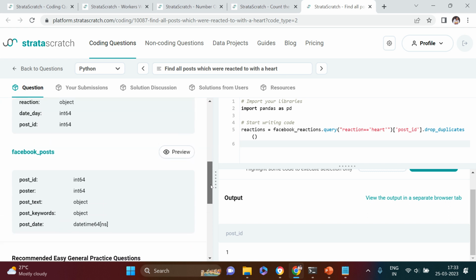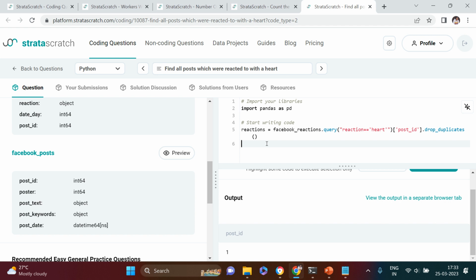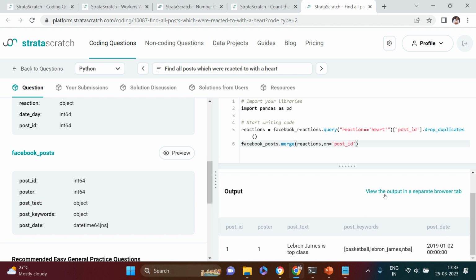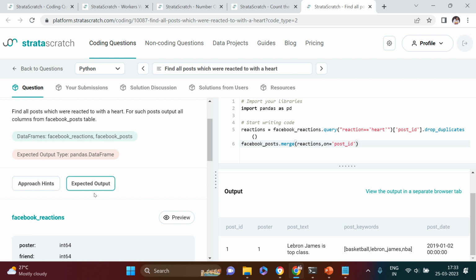We need to merge this data with Facebook posts, right? So let's just say Facebook, or maybe we can do the query as well, right? The other way I'm going to use is, let's just go ahead with merge only, and here I'm going to use reactions on post ID. I think it should be fine now. Here is what we got. There's just one record. Let's see what was expected.